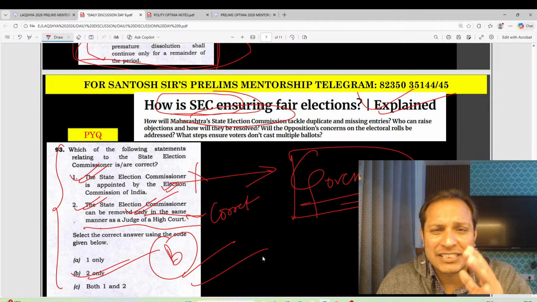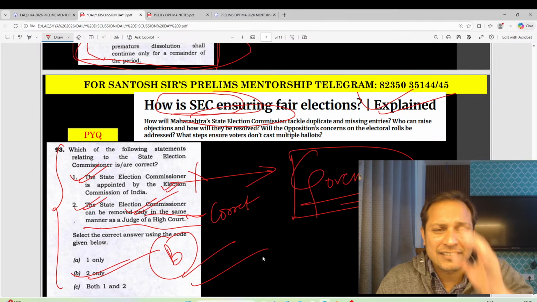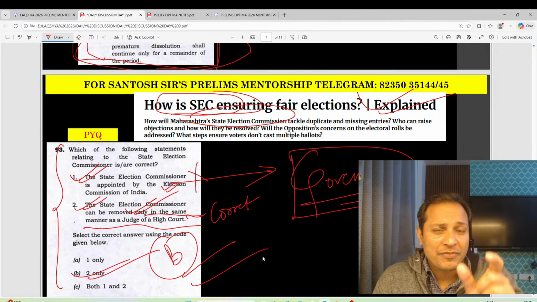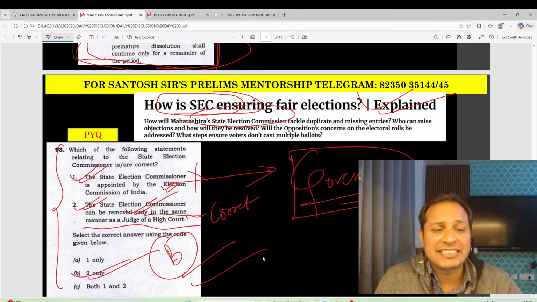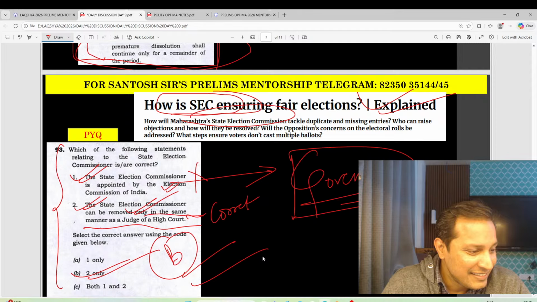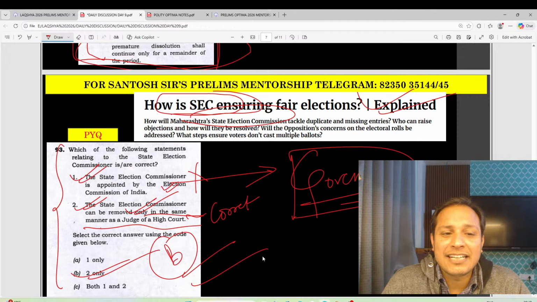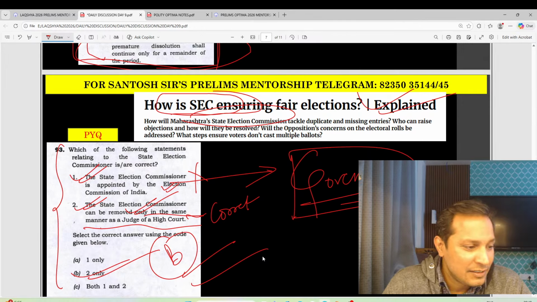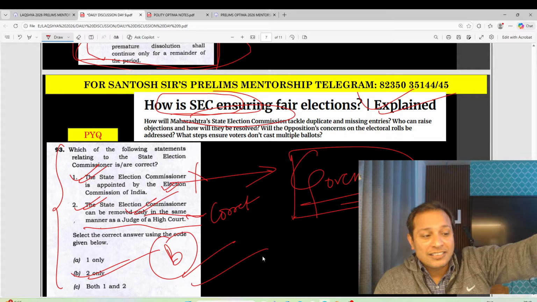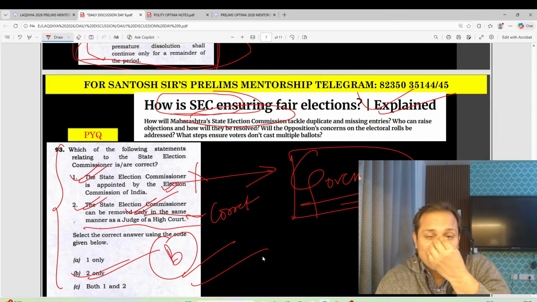State Election Commissioner. This is very, very important, guys. Okay. Who determines the term of reference of the State Election Commissioner? Who can tell me this answer, guys? Okay. So the Governor appoints, but he cannot remove. He cannot remove. Okay, guys.